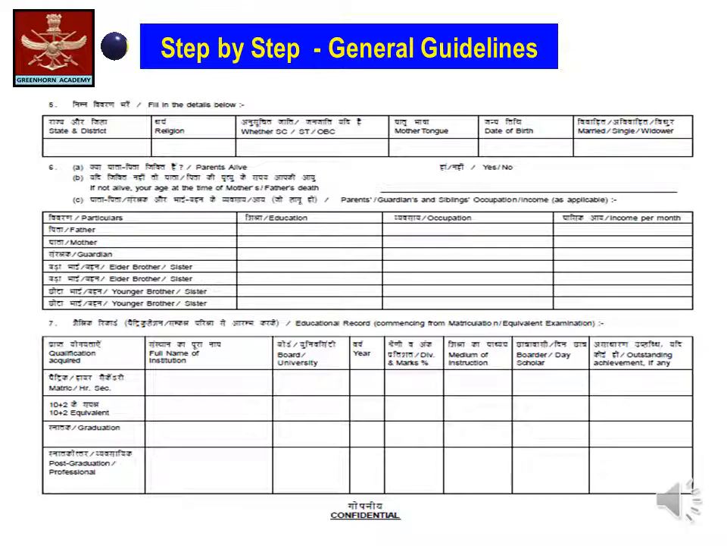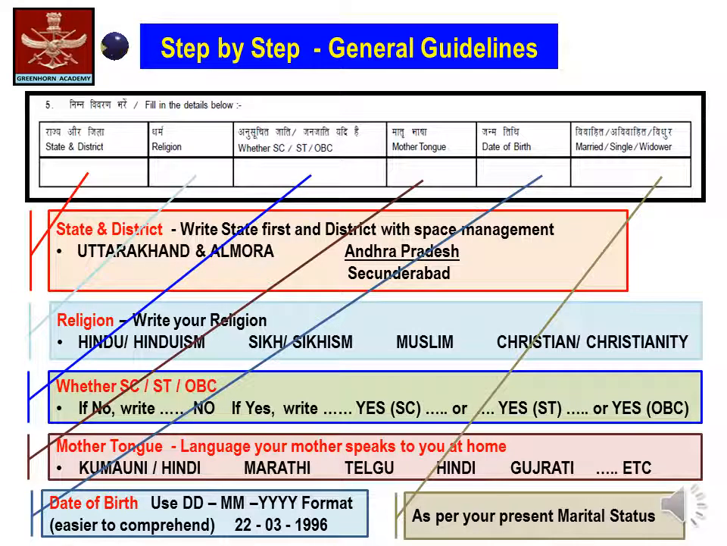Candidates, now we will be discussing how the PIQ form needs to be filled at serial number 5, 6 and 7. In serial number 5, it's written state and district. So do not make the mistake of writing district followed by the state. To substantiate, we have written Uttarakhand and Almora. However, in case the name of the state and the district does not fit in the space provided, you can write the state on top followed by district beneath it.